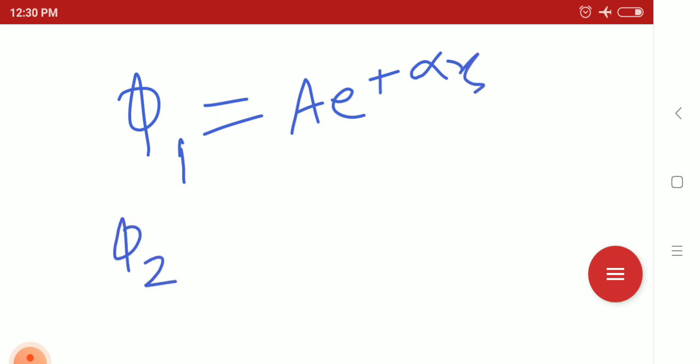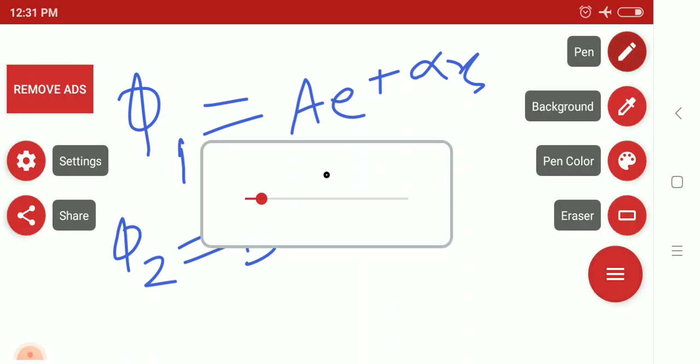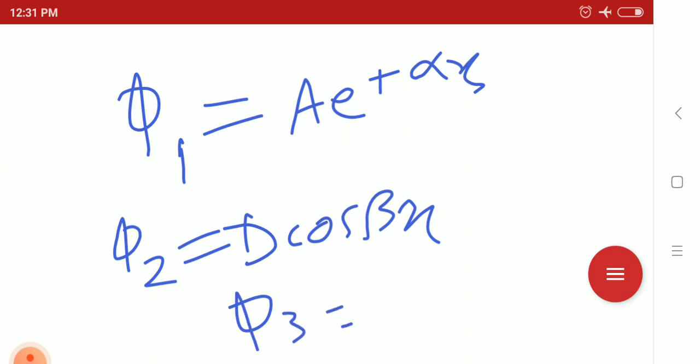Wave function in region 2 was such that D cos beta x. And wave function in region 3 was F e to the power minus alpha x.